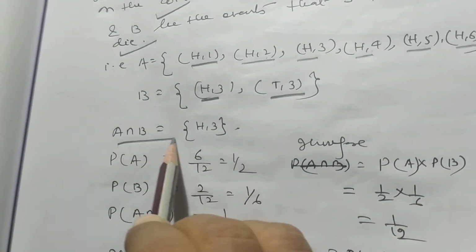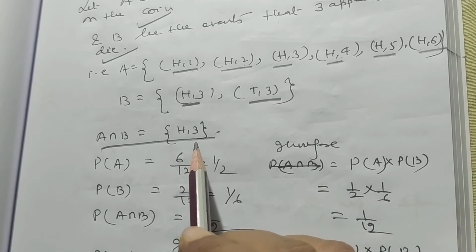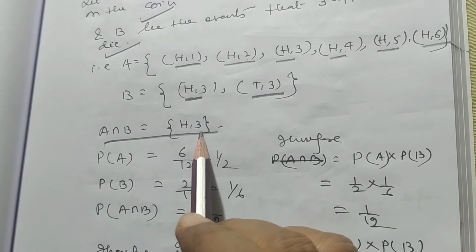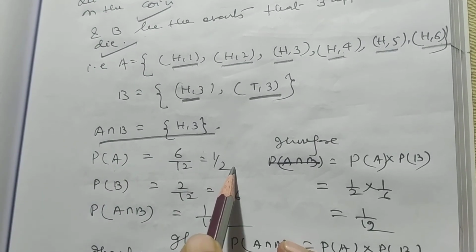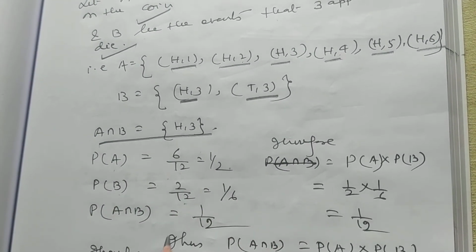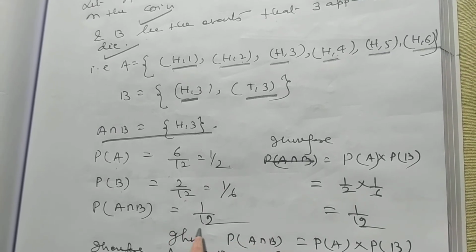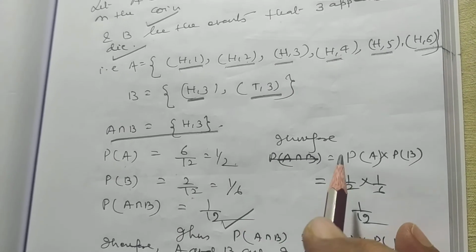Now, A intersection B is equal to the element H3. Probability of A is equal to 6 by 12. Probability of B is equal to 2 by 12. Probability of A intersection B is equal to 1 by 12.